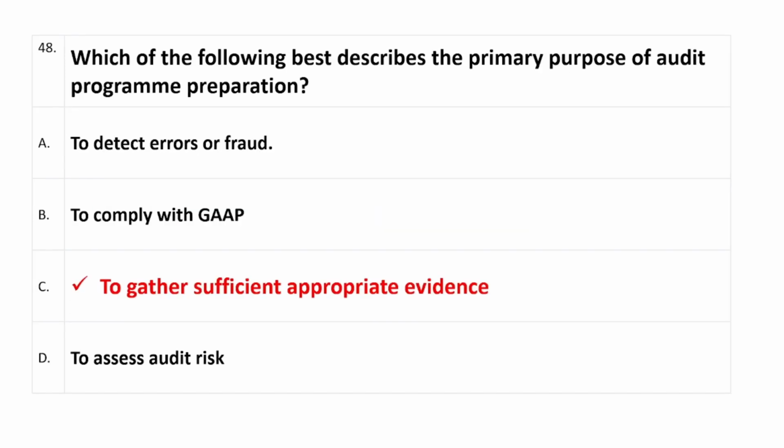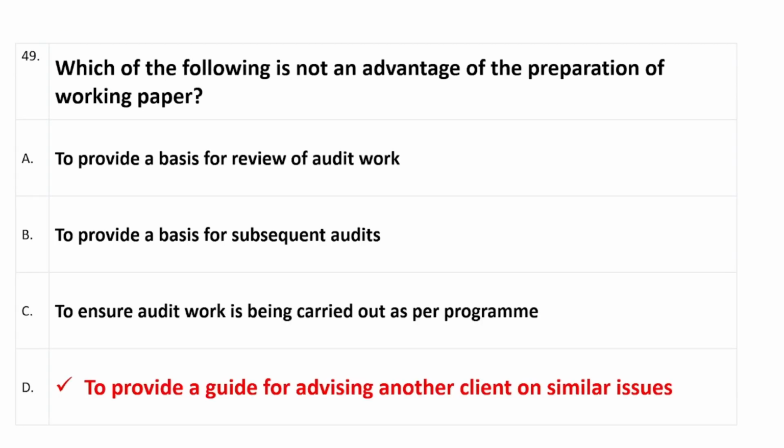Question number 48, which of the following best describes the primary purpose of audit program preparation? The right answer is option C, which is to gather sufficient appropriate evidence. Question number 49, which of the following is not an advantage of the preparation of working paper? The right answer is option D, to provide a guide for advising another client on similar issues.